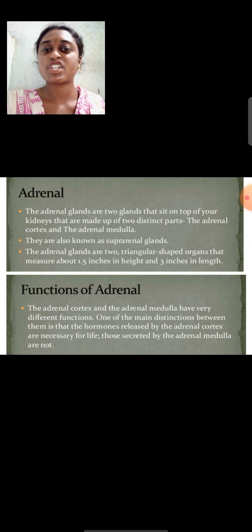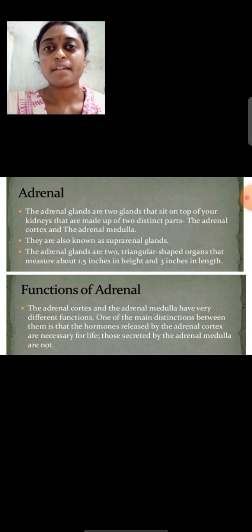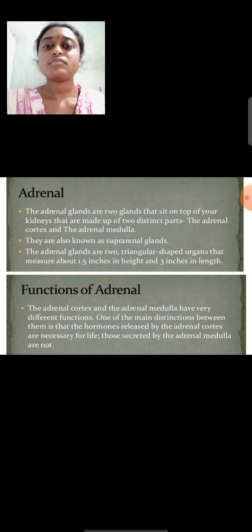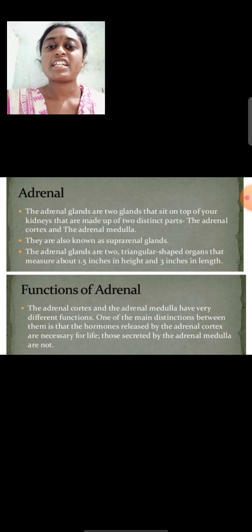These are also called suprarenal glands because the adrenal glands are present above each kidney. That's why we call them suprarenal glands, meaning they are present on top of the kidney. Supra means upside. The adrenal glands are 2 triangular shaped organs and measure about 1.5 inches in height and 3 inches in length.